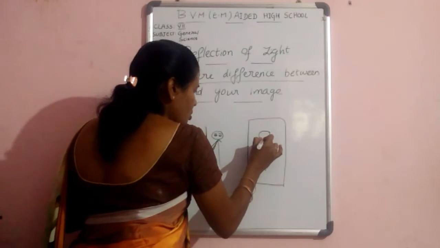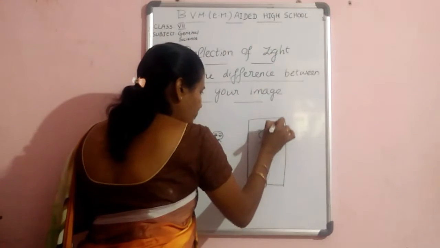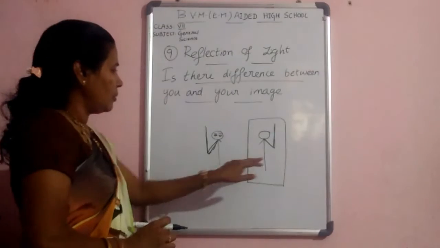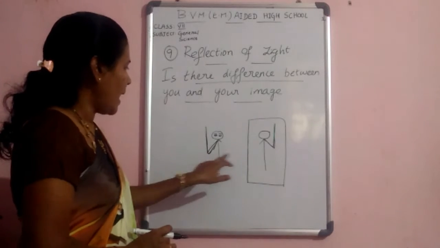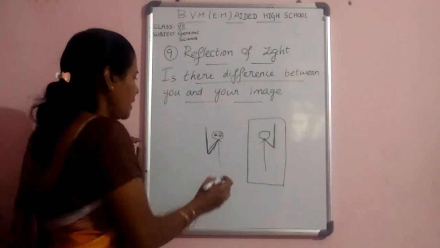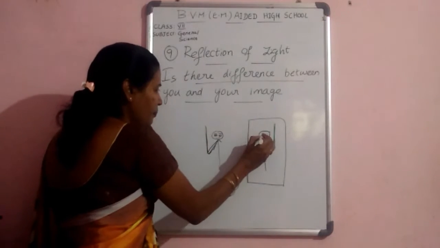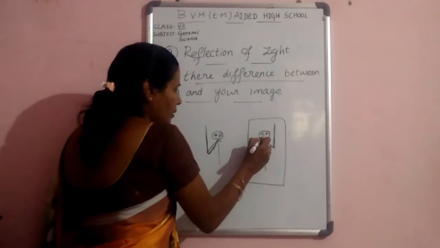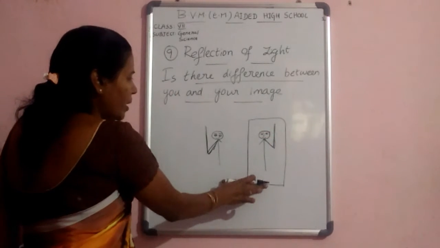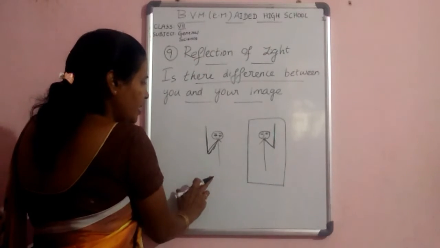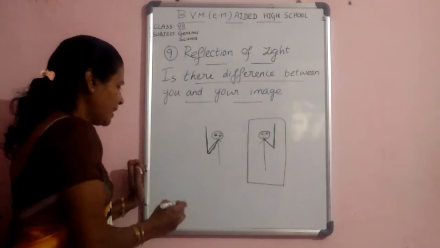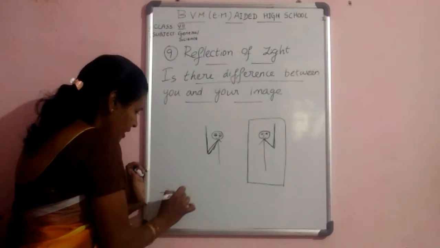But the image shows it on the left side. That means there is a difference between the boy and his image. The sides are interchanged from this boy to this boy's image.